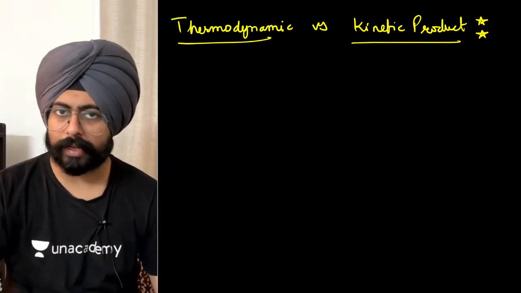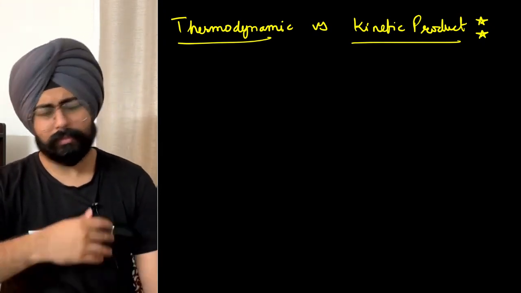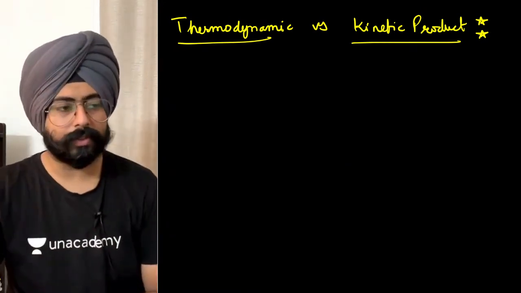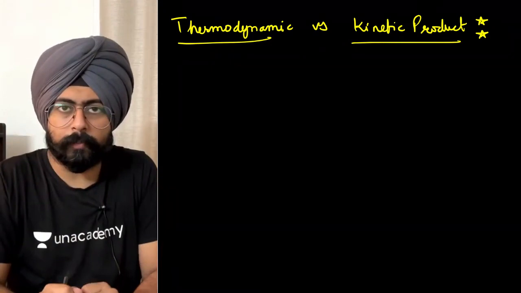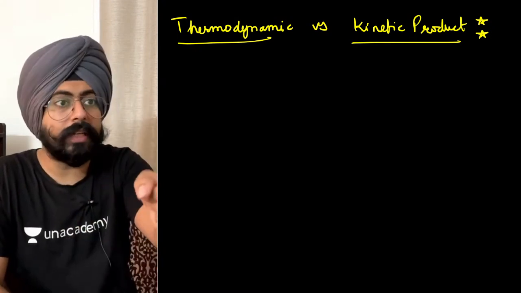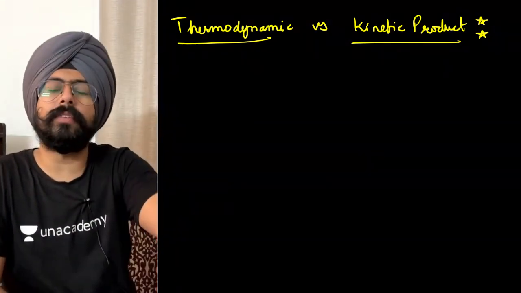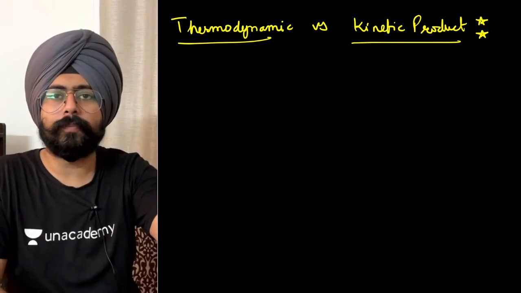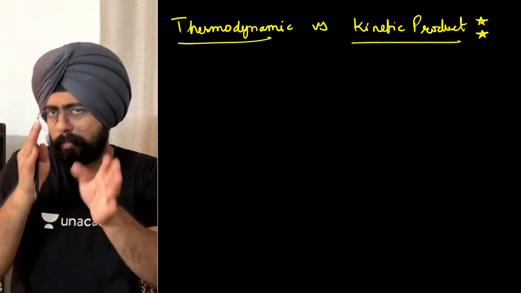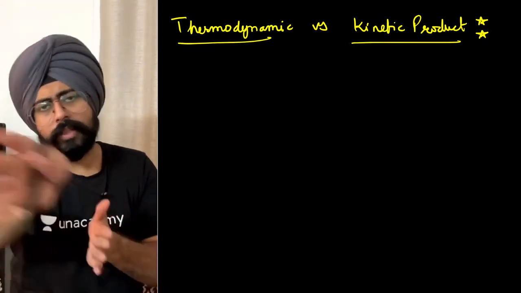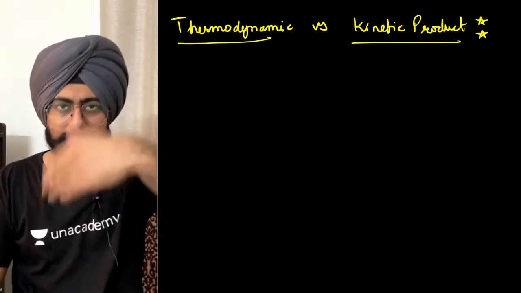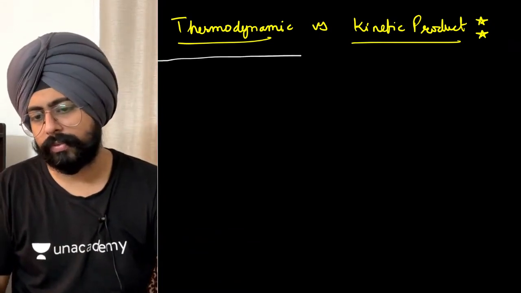Similarly, my dear friends, in organic chemistry, in reactions, in any sort of chemical reaction, most of the times, or in these specific cases, there are two pathways that are possible. One pathway leads to the most stable product, but that pathway is very difficult. It needs a lot of energy. There is another pathway which leads to a product that is not very stable, but still this pathway is very easy to achieve. Jaldi se ho jayega. Fine. So right now, my dear friends, there are two pathways over here, and later on I'll tell you which one of these is called thermodynamic and which one of these is kinetic.